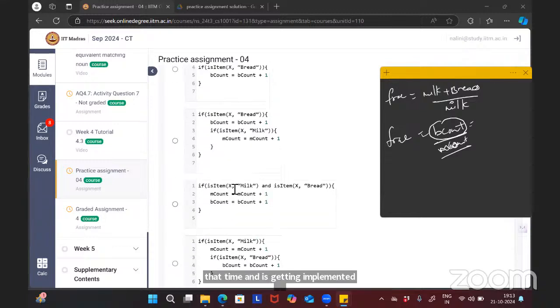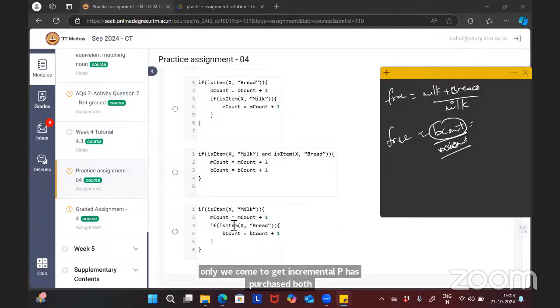If is item of X comma milk and is item of X comma bread, if the customer has purchased both milk and bread, then M count is getting incremented and B count is getting incremented. But we want only B count to get incremented if he has purchased both. And if he has purchased milk, then M count has to get incremented.